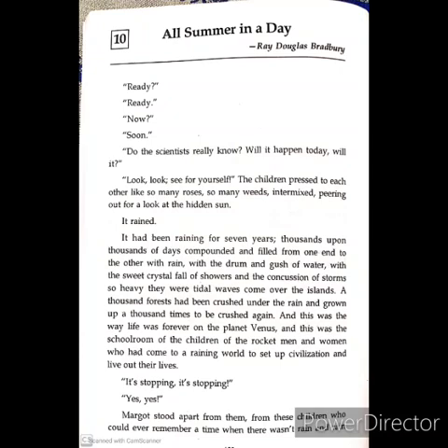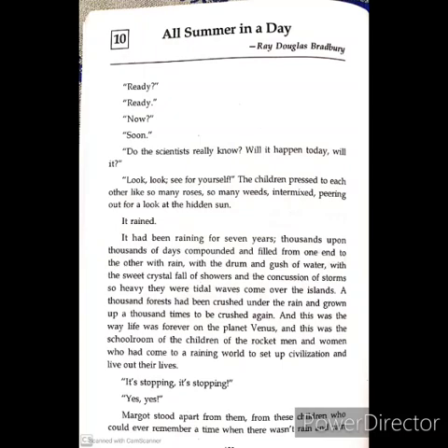Roses means something very beautiful. That means something very good. So many weeds. Weeds means those wild plants. So here these naughty, troublesome children are compared with these weeds. Intermixed means good and bad both. They are all peering out for a look at the hidden sun.